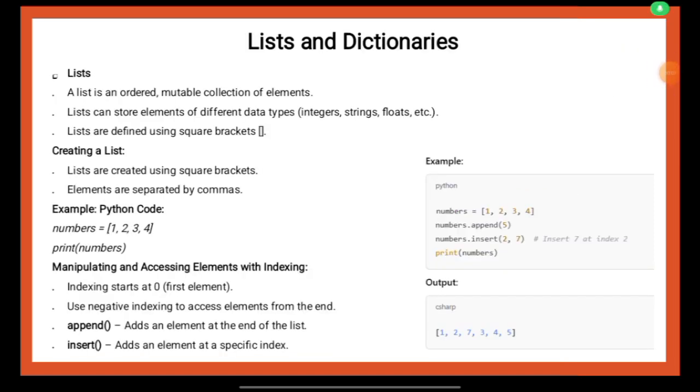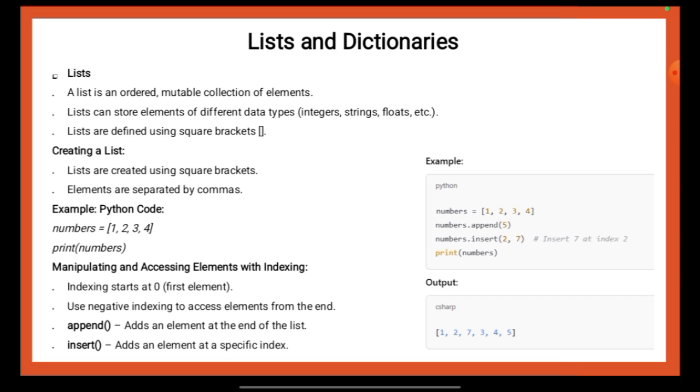As far as this slide is concerned, here we will be studying lists and dictionaries. We will first read out the details that have been mentioned over here and then we will discuss it. Lists. A list is an ordered, mutable collection of elements. Lists can store elements of different data types: integers, strings, floats, etc. Lists are defined using square brackets. Creating a list: lists are created using square brackets. Elements are separated by commas.